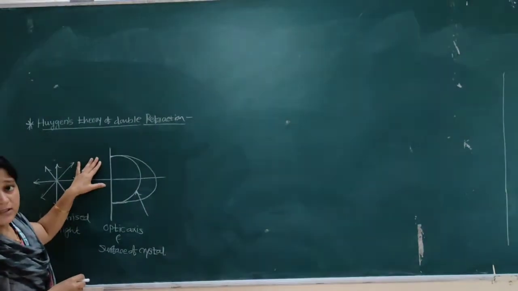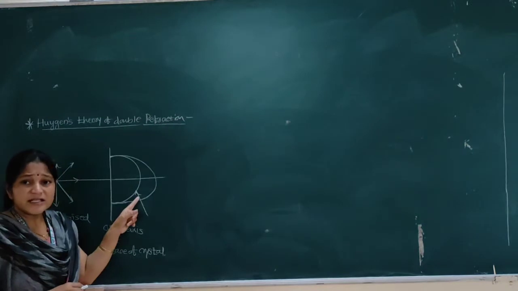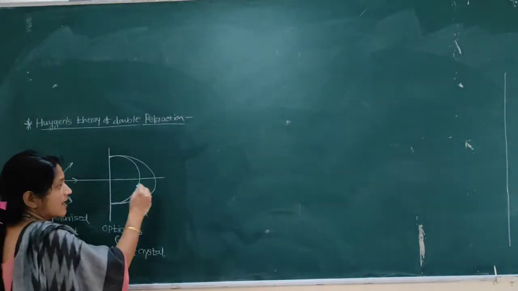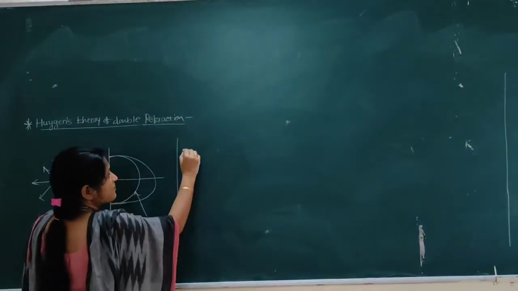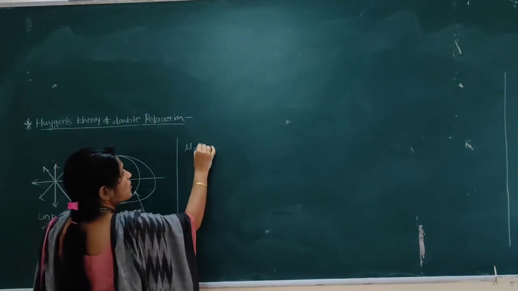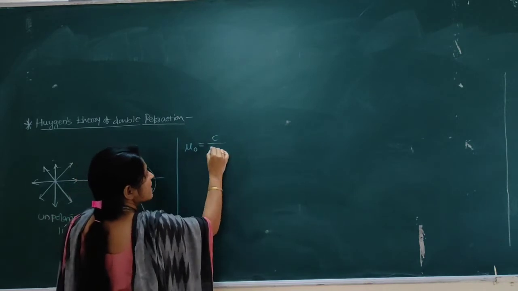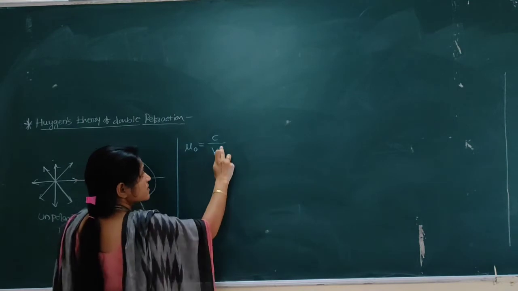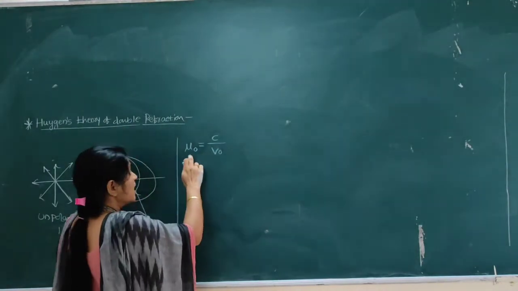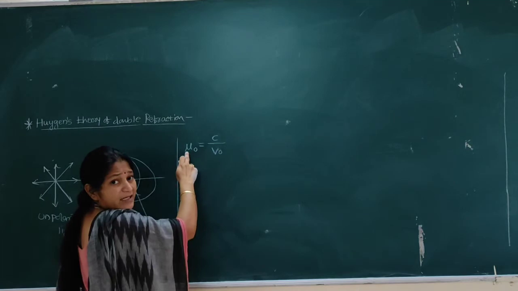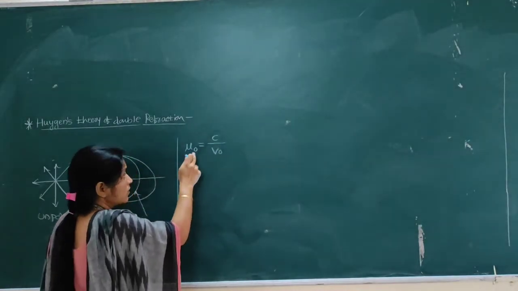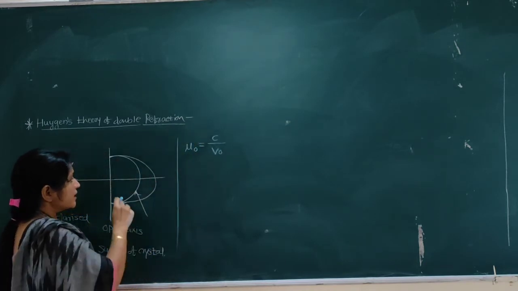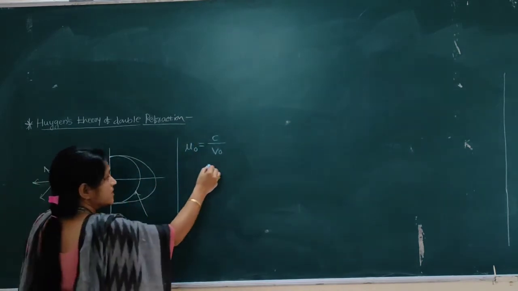The velocity of the ordinary ray is the same in all directions and has a single refractive index, mu O equals C divided by VO. Here C is the speed of light, VO is the velocity of the ordinary ray, and mu O is the refractive index of the ordinary ray. Due to this reason we get a spherical wavefront like this.